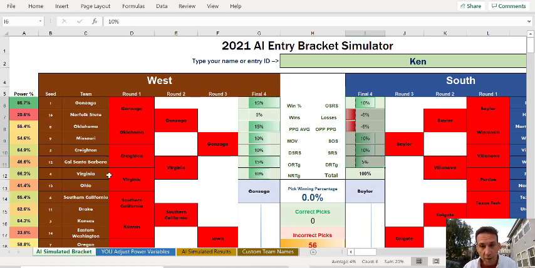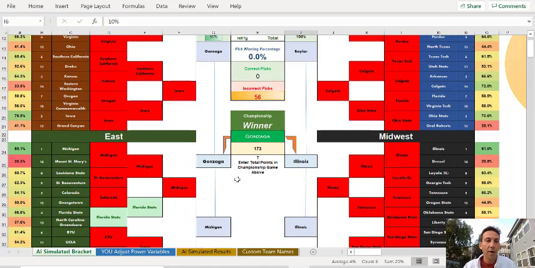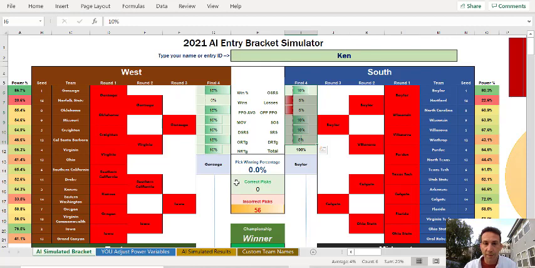So good luck to everyone. May all of our picks be winning. It looks like an exciting March Madness. I'm glad we're having one this year. We didn't have it last year, so it's nice to see it back in full force in 2021. So good luck, everybody. May all your picks be winning.